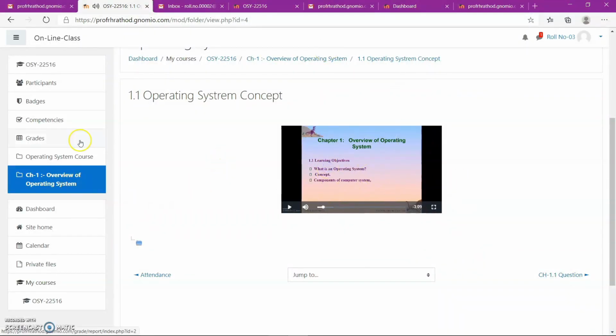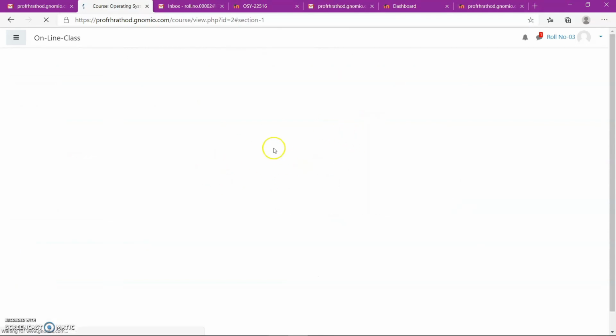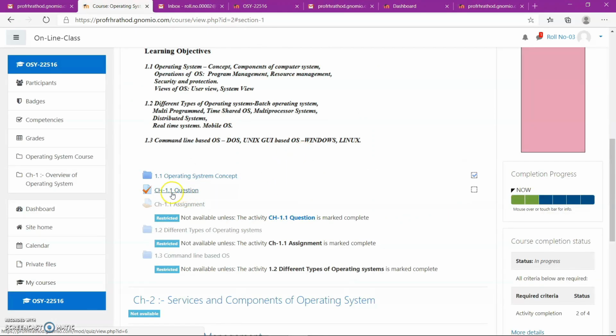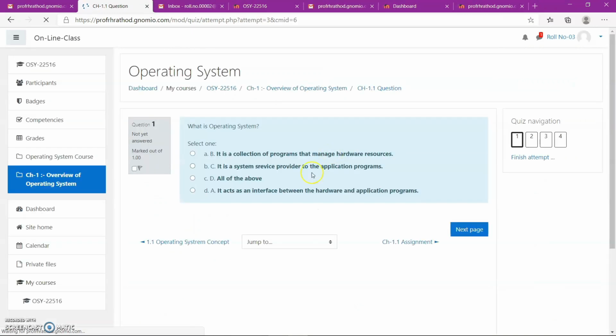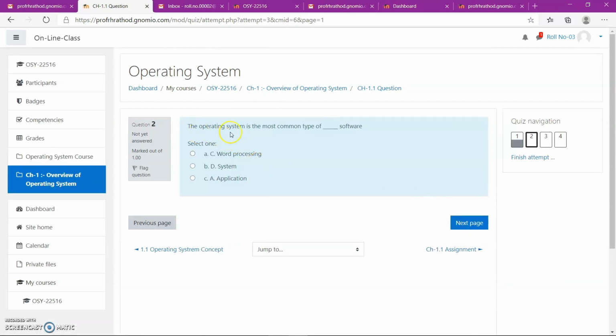Okay, this one is a lecture on operating system concept given by the teacher. Then the student can attempt some questions. Now this question is enabled. Attempt quiz now. Now here, what is operating system? This is a question. 4 questions are there. So I will select here, check here, and next. Operating system is the most common type of what? So I will check here, go to next.